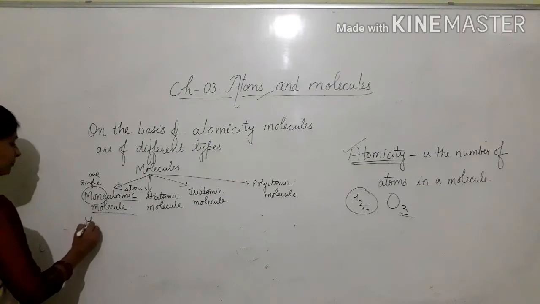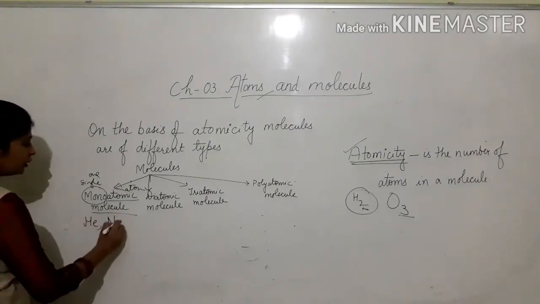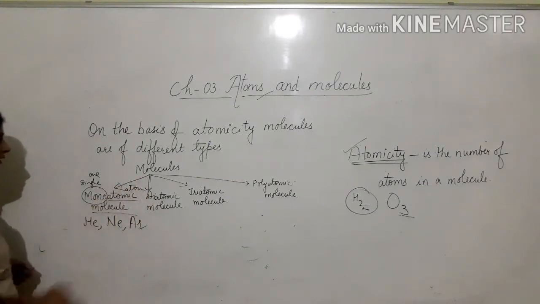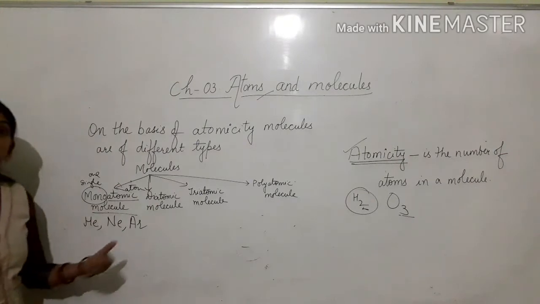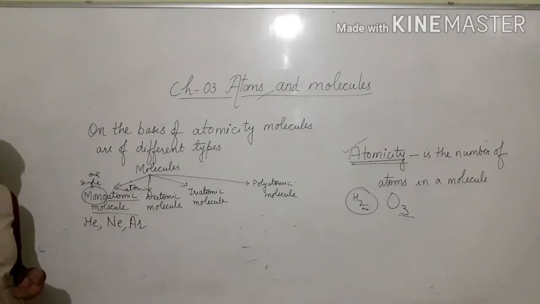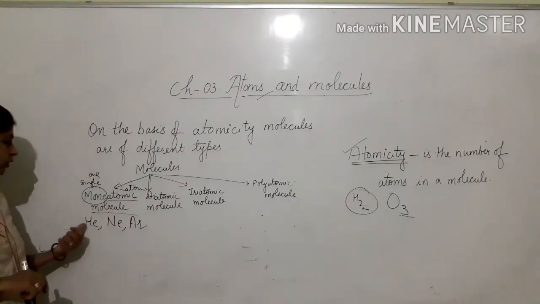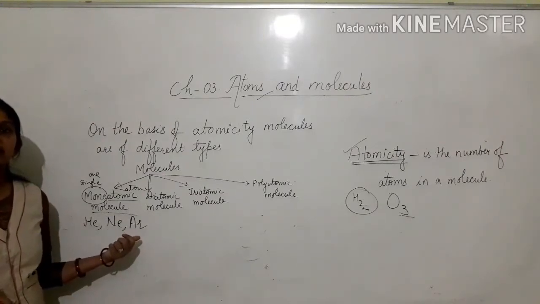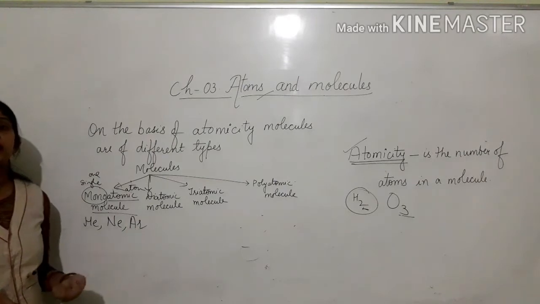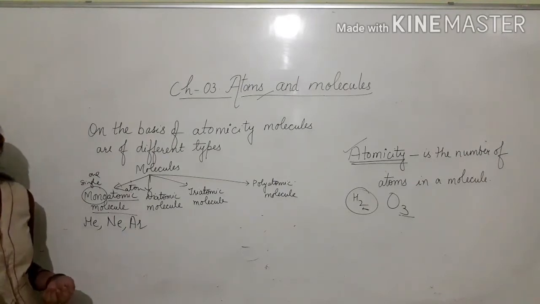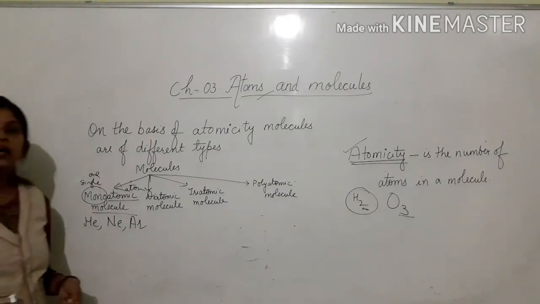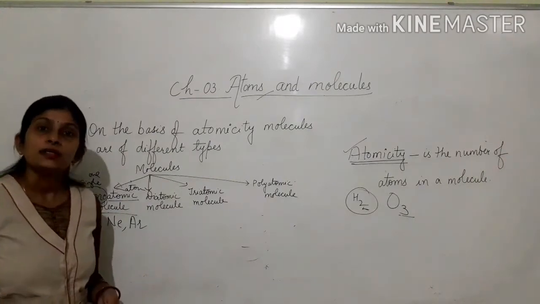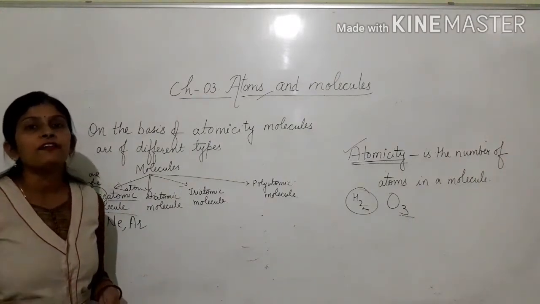Gases like helium, neon, argon, etc. are noble gases that you will study in 10th class. They are inert gases, very unreactive gases, which do not react with atoms of the same type or different type.